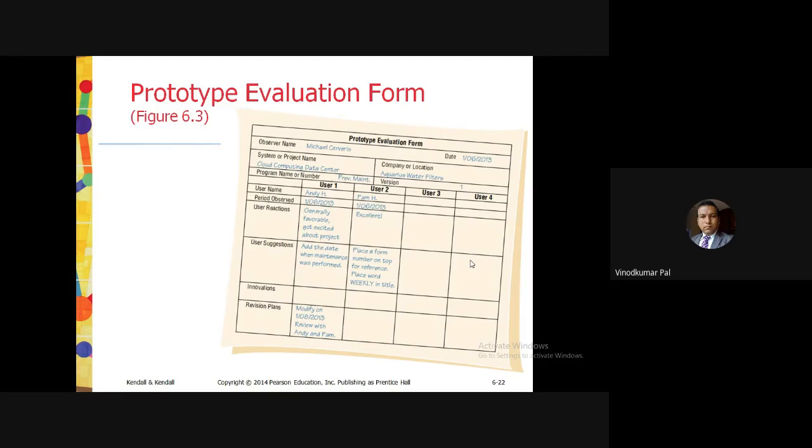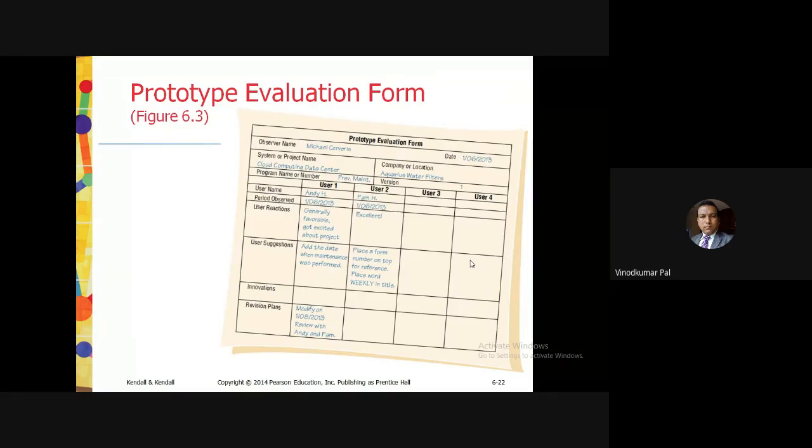So what is there on the prototype evaluation form? Observer name, date, system or project name, company or location, project name number, version. On the left hand side, if you can see, then user name, period observed, user reactions, user suggestions, innovations or revision plan.